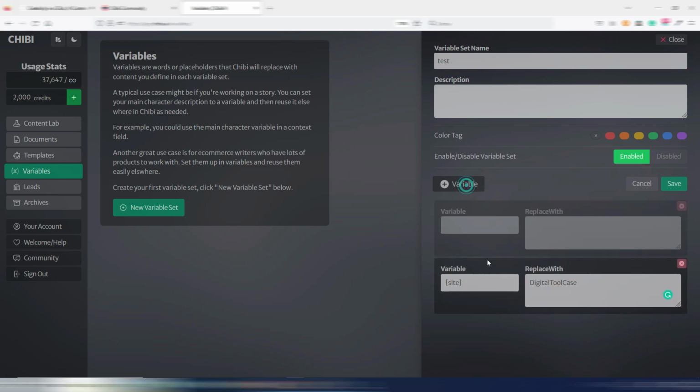You can add as many variables as you want. For example, your address. Maybe you talk about your company often in your blog articles, so you generate an address variable with your address. Here I just say PO Box in this case. Then you can use these variables in your documents.